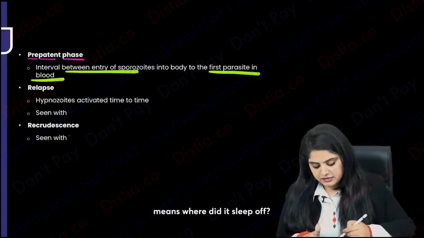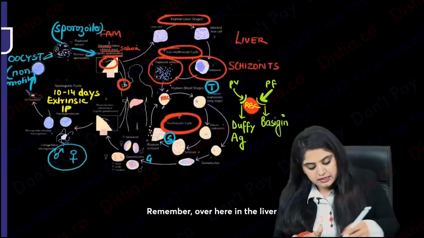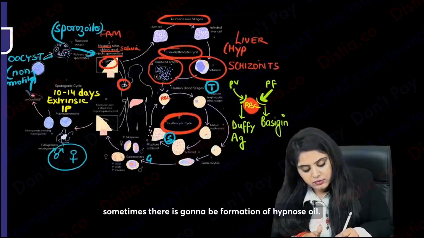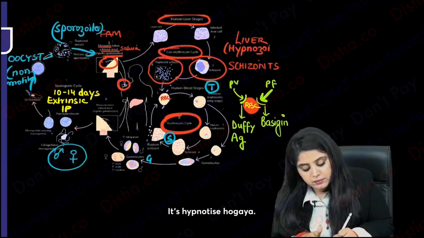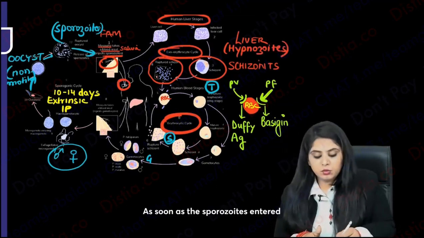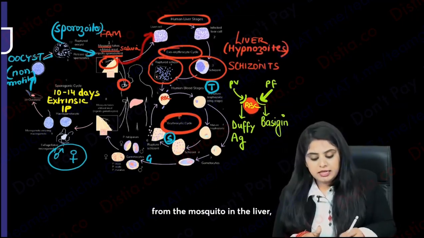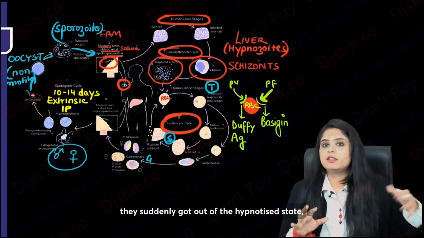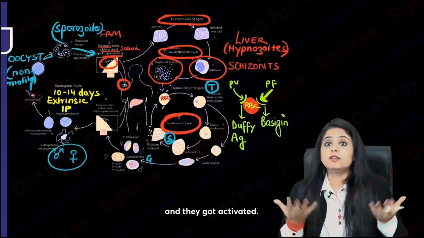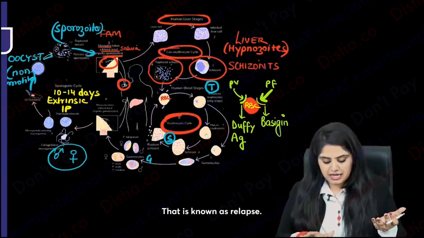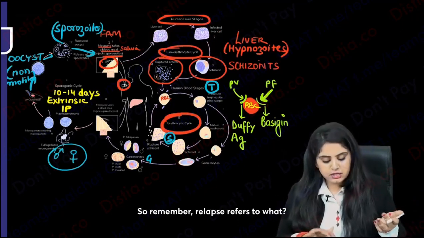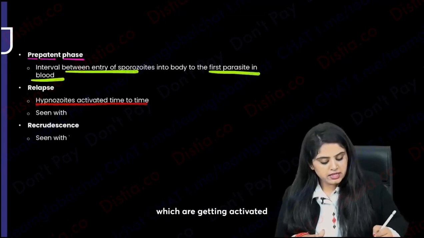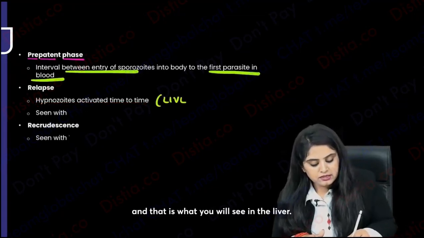Means where did it sleep off? Remember over here, in the liver sometimes there is gonna be formation of hypnozoites. Hypnotize हो गया. As soon as the sporozoites entered from the mosquito, in the liver they went and वो hypnotize हो गए and they slept off. And later on they suddenly got out of their hypnotized state and they got activated. That is known as relapse. So remember, relapse refers to what? It is gonna be the hypnozoites which are getting activated, and that is what you'll see in the liver, right?